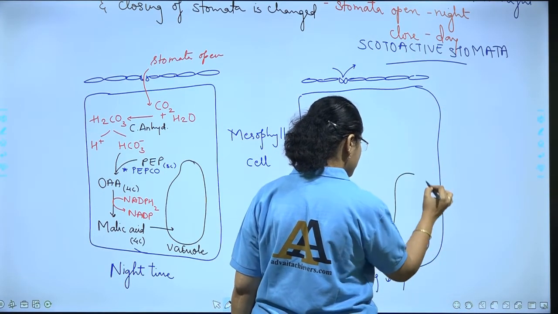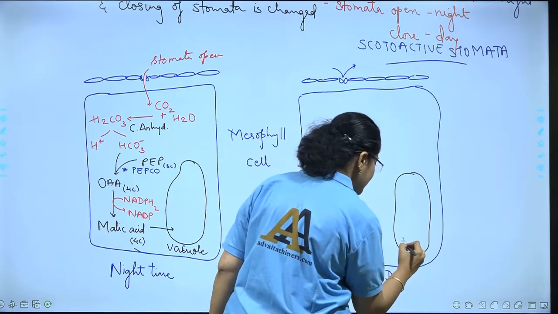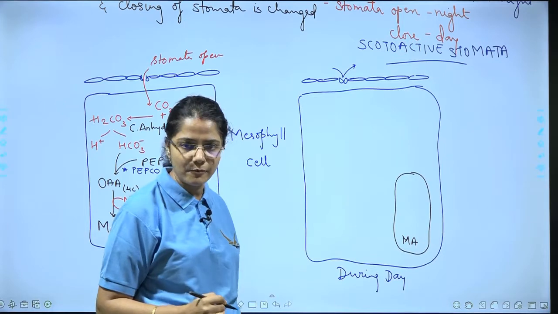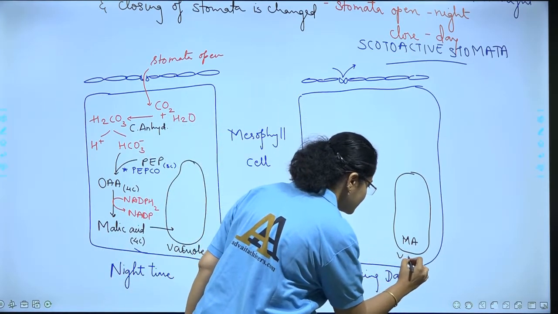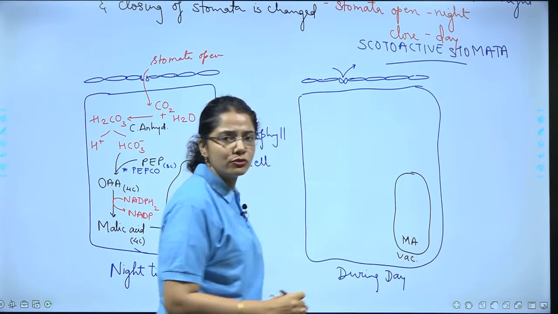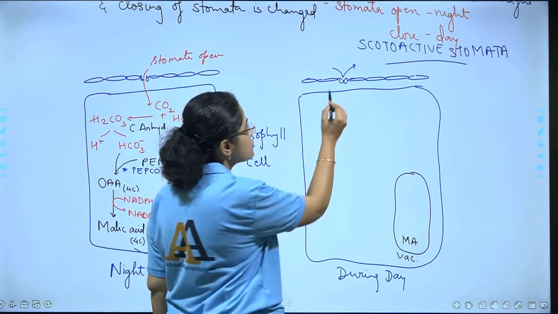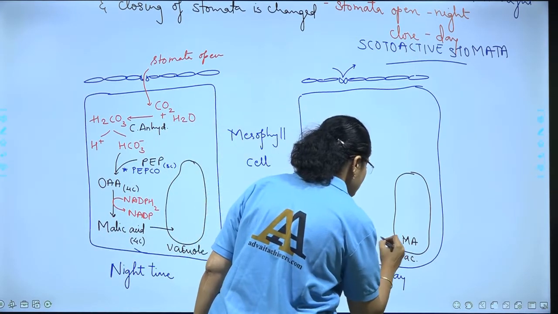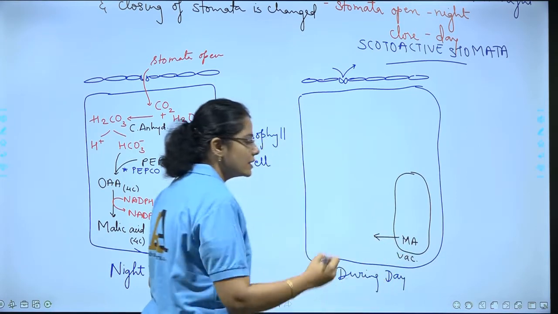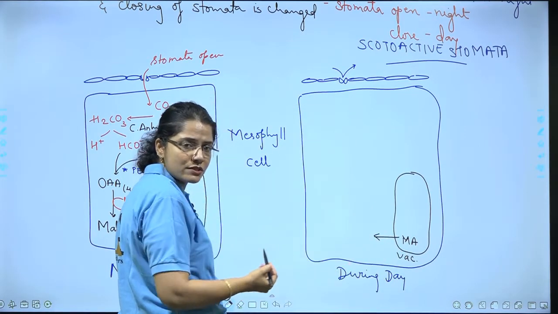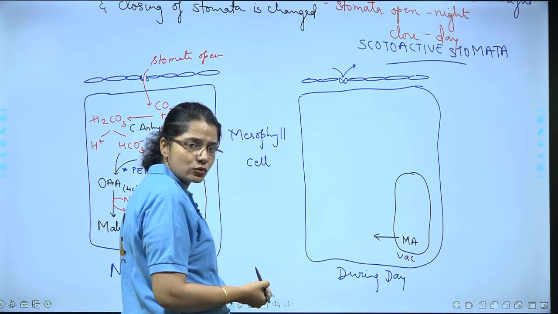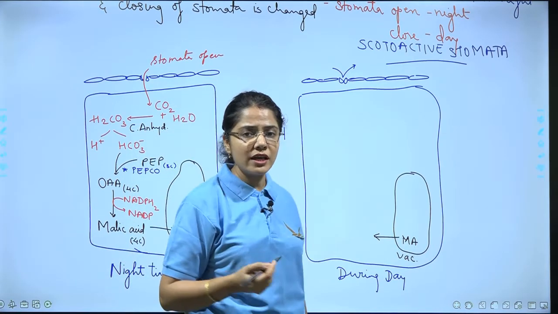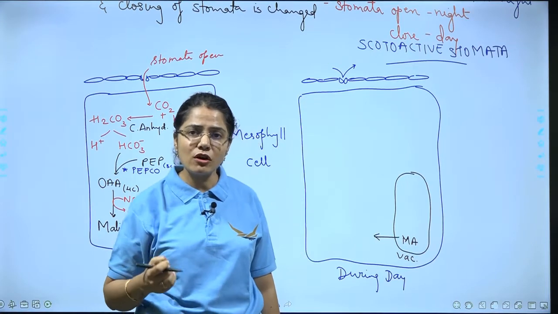Say this was our vacuole and it had this malate or malic acid stored inside. During daytime, stomata remain closed, so this malate from the vacuole diffuses back into the cell, and we know where that process is going to take place.